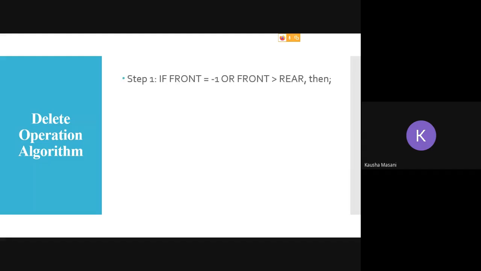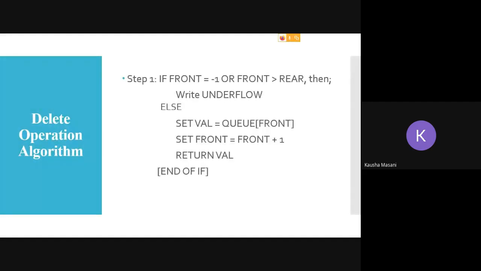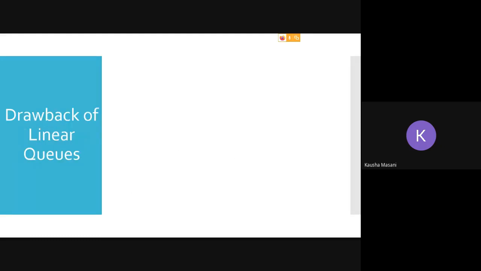Or you can say front is greater than rear, then you can write underflow. But if it is not, then retrieve the value wherever the front is pointing at, so you can print it for the user. Give the printf statement that this particular value is getting DQ'd, and just simply increment your front. So that is your simple DQ operation in your linear queue.